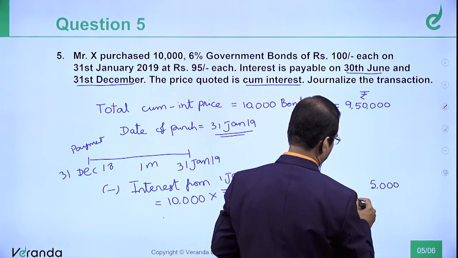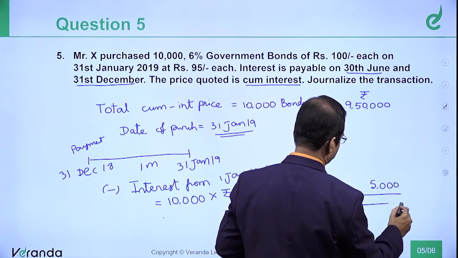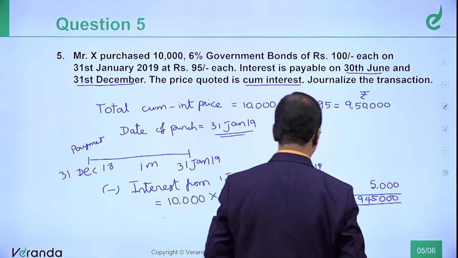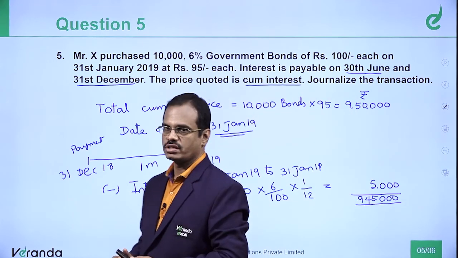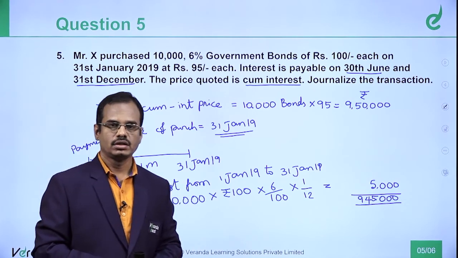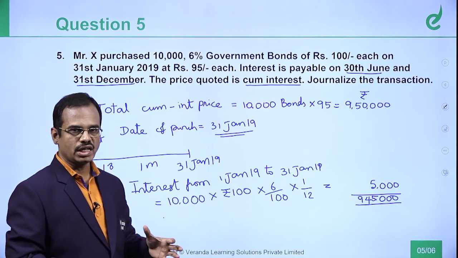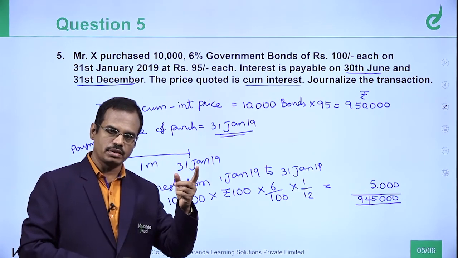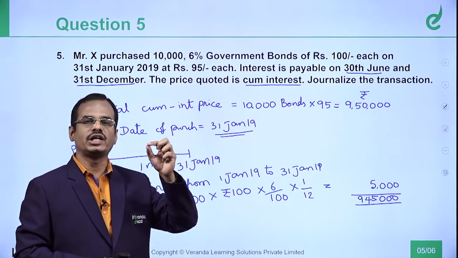So this is the net amount paid for the purpose of your investment in government bond, 9,45,000. This is the amount. 9,45,000 is the net price. In short, you are deducting interest from the date of last payment of interest up to the date of purchase.